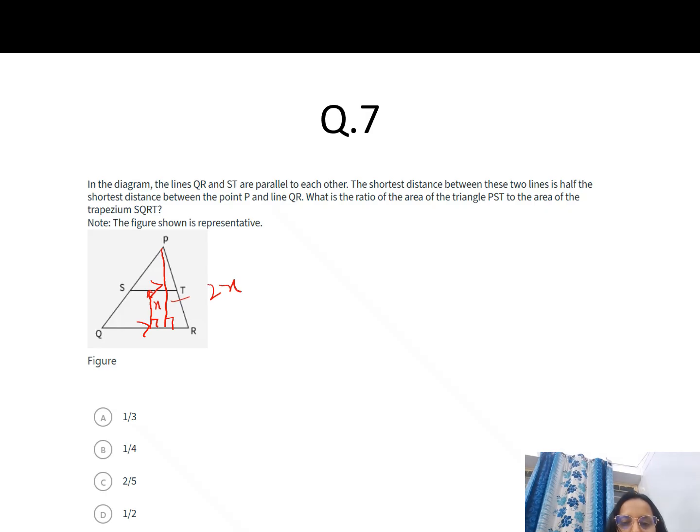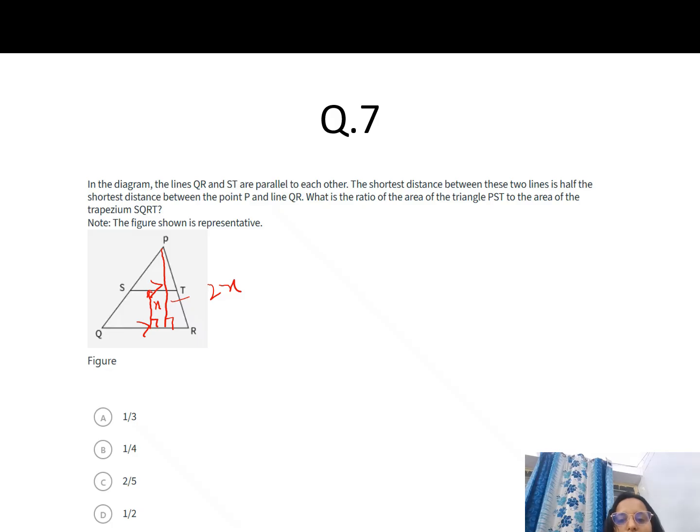The shortest distance between these two lines, perpendicular, is x, and the shortest distance between point P and QR is also the perpendicular on line QR. Okay, so this is half of this. It is saying like this.